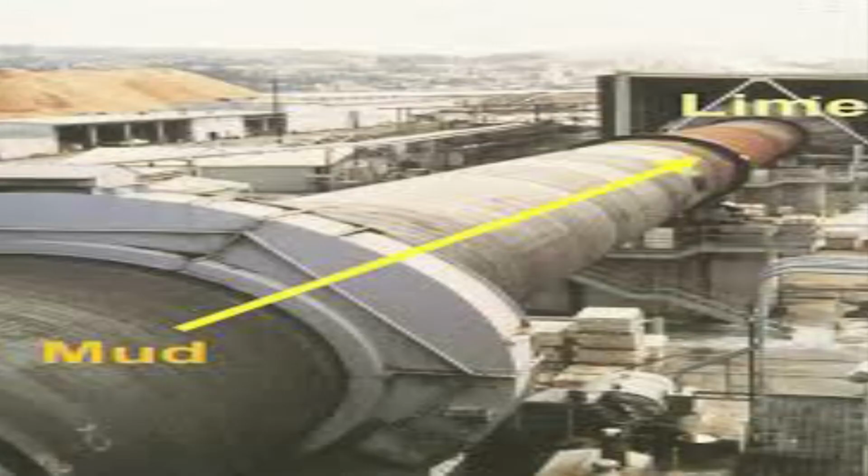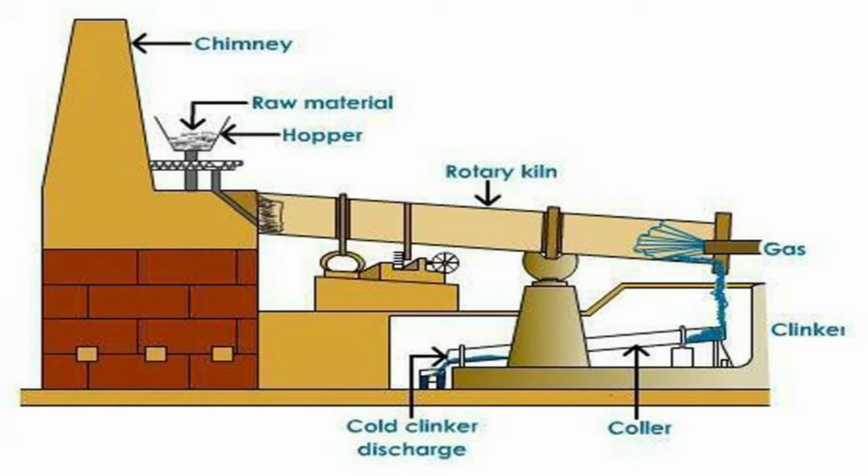Coming to the process, the raw mix or corrected slurry is injected into the kiln at its upper end, while the hot flame is forced into the kiln from the lower end. Due to the slow rotation of the kiln, the material fed in moves continuously towards the hottest end at a speed of 15 meters per hour, friends. As the mixture or slurry gradually descends, the temperature rises.